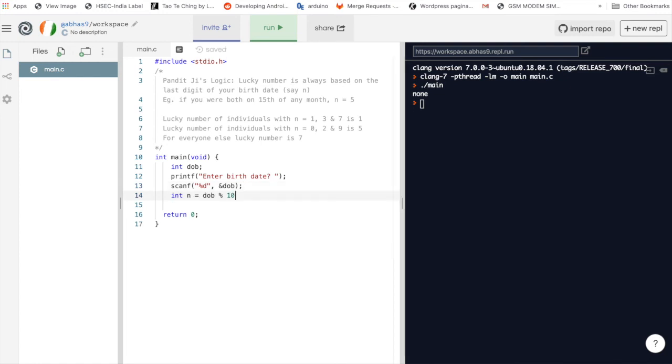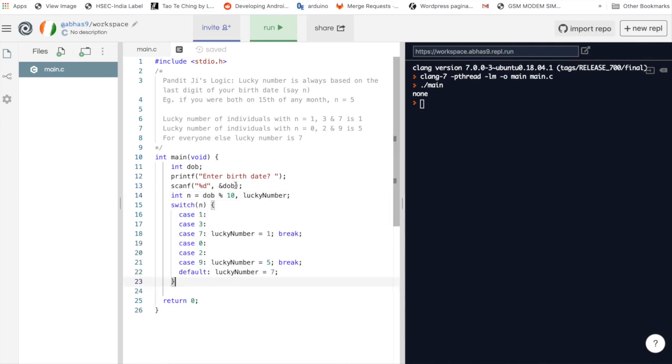Now let's declare a variable to store their lucky number. Next, as per the logic given by the Pandit ji, we have to compare this value of n against a set of values. So we can use a switch statement. As you can see over here, we are comparing n with 1, 3 and 7. Since there is no break statement because of fall through, for all n is equal to 1, 3 and 7, lucky number will be 1. And for 0, 2 and 9, it would be 5. Otherwise, it would be 7, which is same as what Pandit ji told us.